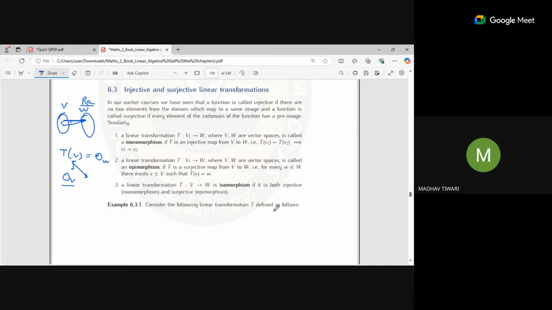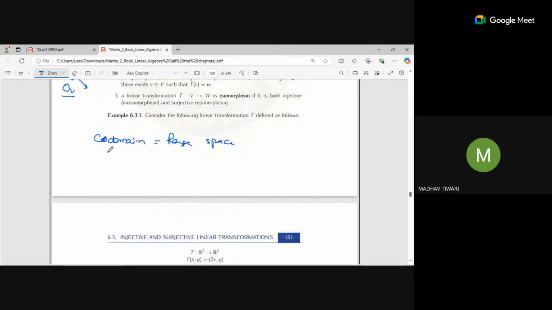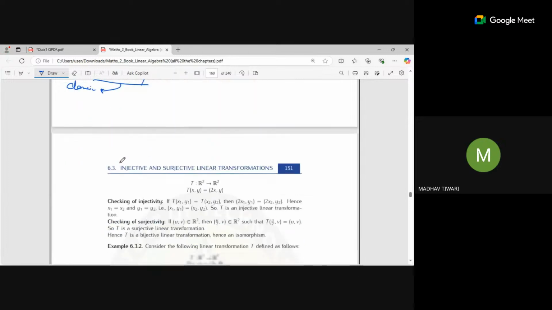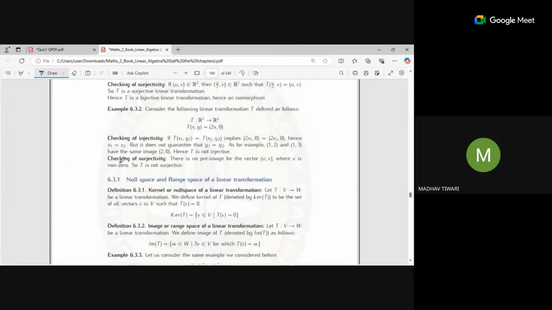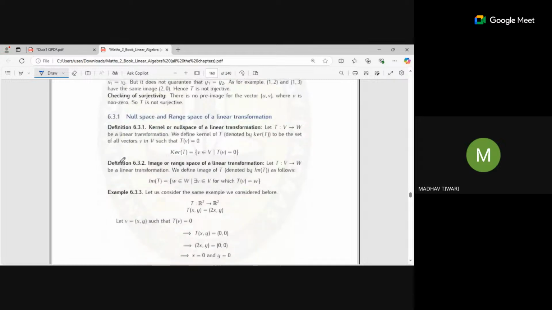Next is surjectivity. What is surjectivity? The codomain space is equal to the range space. It means all the points inside the codomain are the image of some points inside the domain. So yeah, this is done. Next was null space. What is null space? Null space is the set of all those vectors for which the image is the zero vector of W vector space.